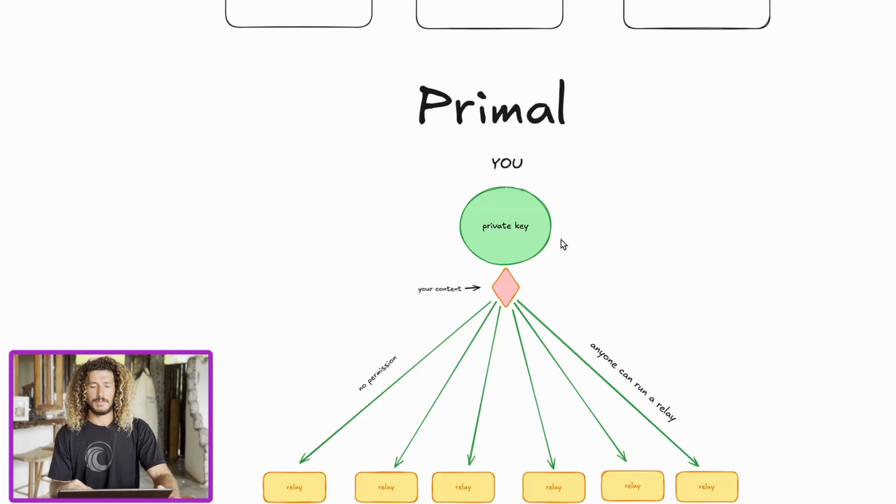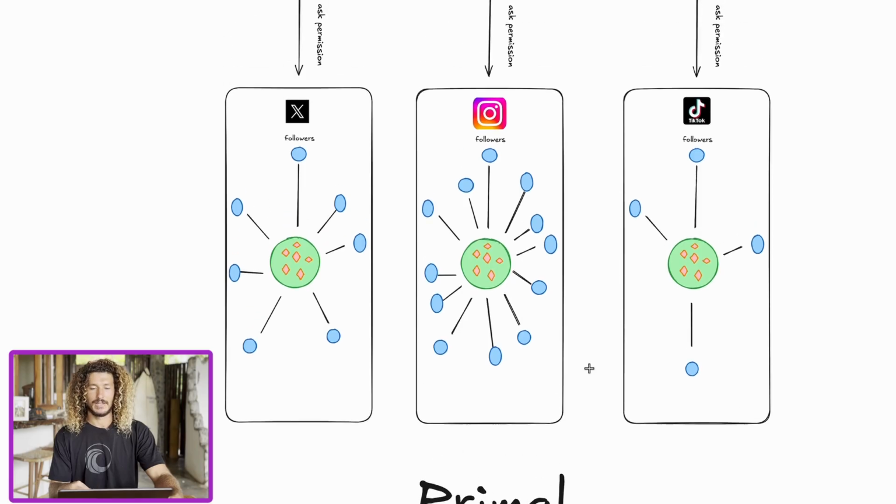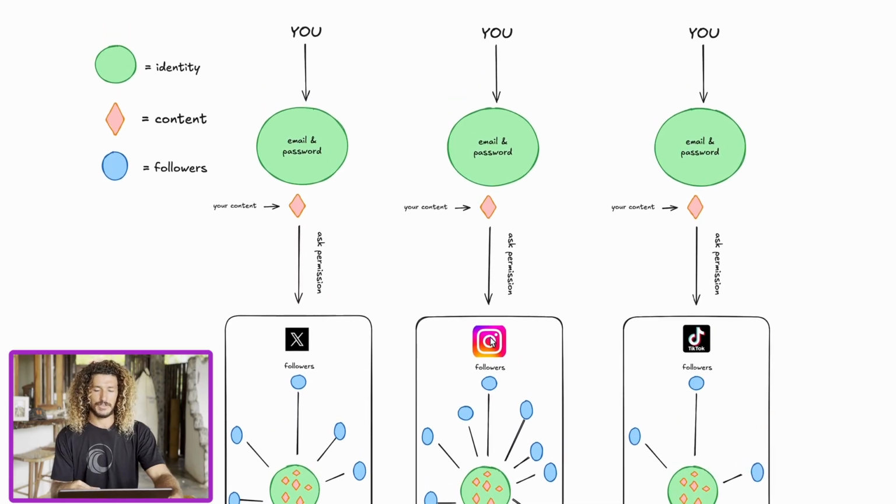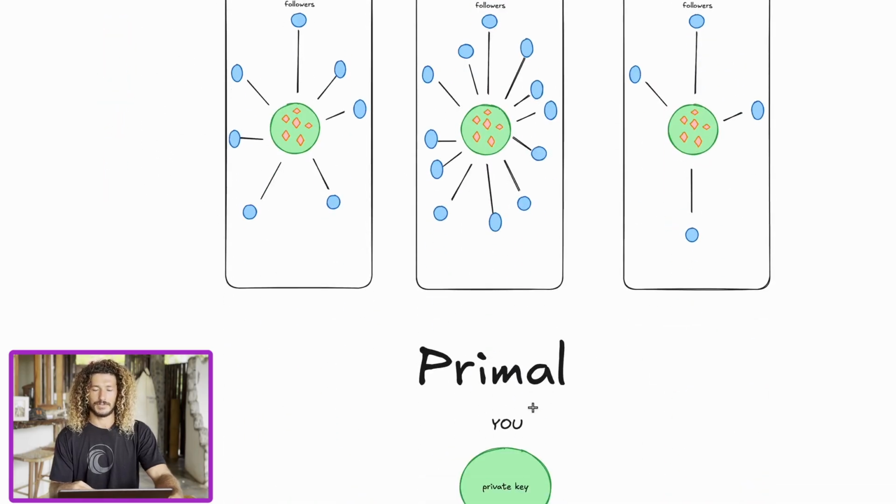So here's what's different with Nostr. First of all, your username and password is just a key pair. It's a public and a private key. So your private key is just your password to all the apps that are built on Nostr. Your content is cryptographically signed by this key, so it's verified that it's coming from you. And your data, your content, lives on these relays. So it's a decentralized set of relays that you don't have to ask for permission to post to, and that anybody can run and participate in the network.